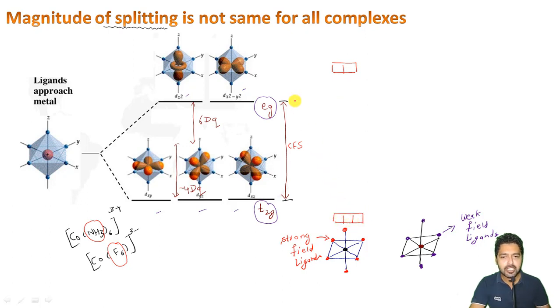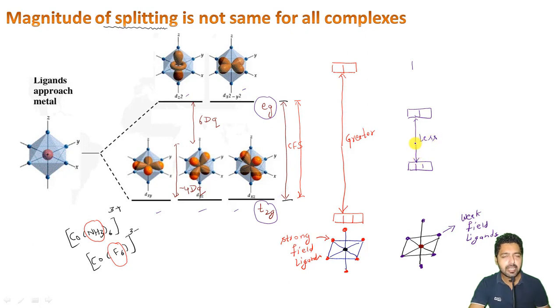Such that if we are having some strong field ligands in some complex, the magnitude of crystal field splitting, I mean this magnitude, it will be greater as compared to some other complex in which the magnitude will be much less in amount. Okay, it will be much less here, right?